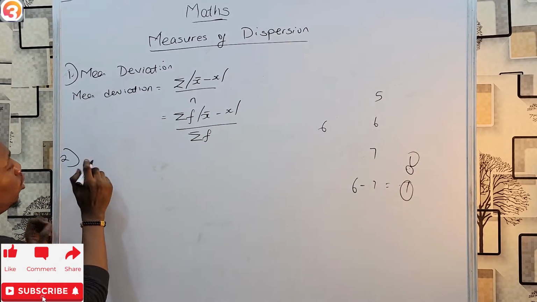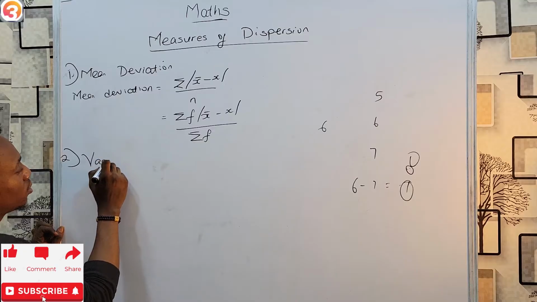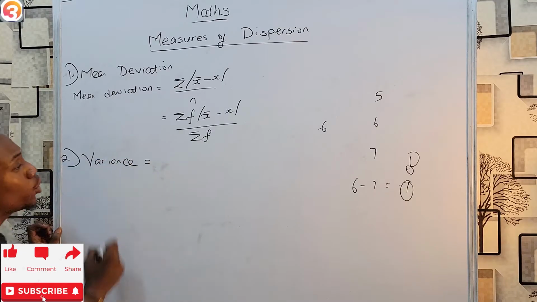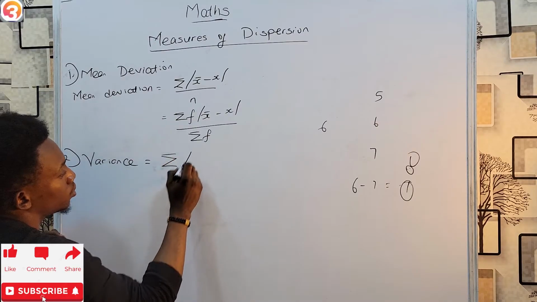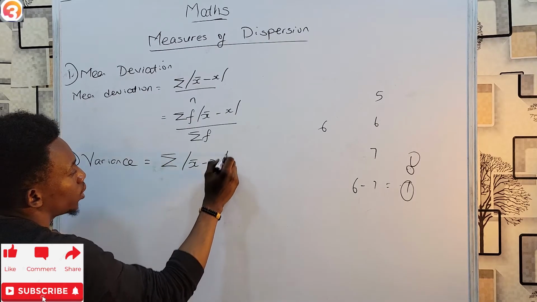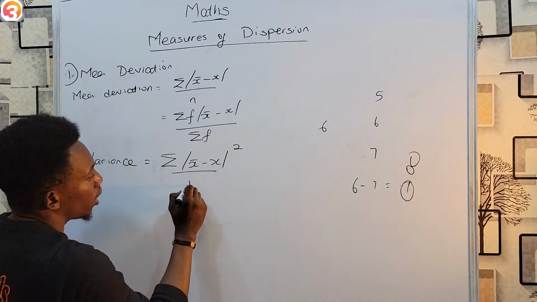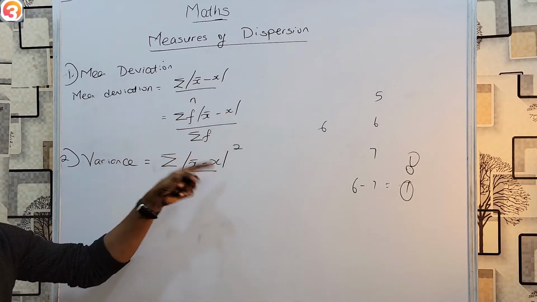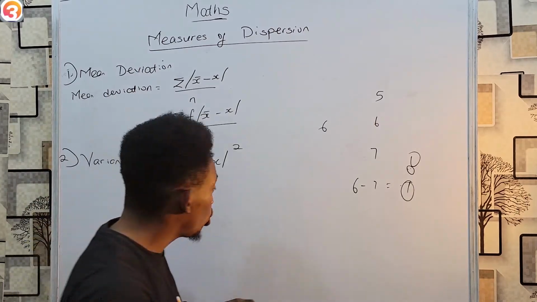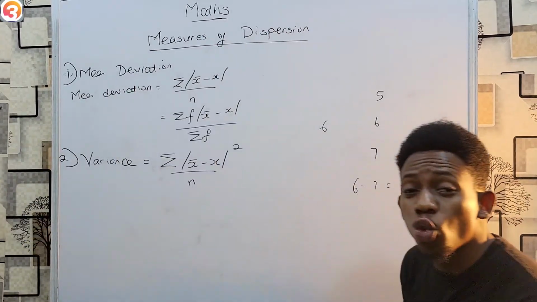Then, of course, we have variance. And for your variance, that becomes summation modulus squared over n. And you notice the difference between this and this is that before the addition in your variance, you square the values.